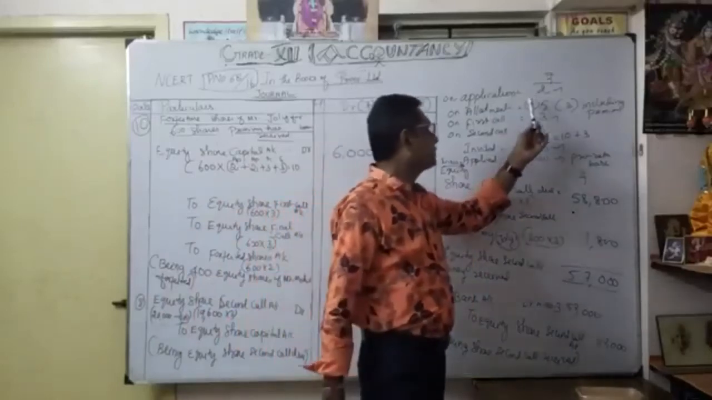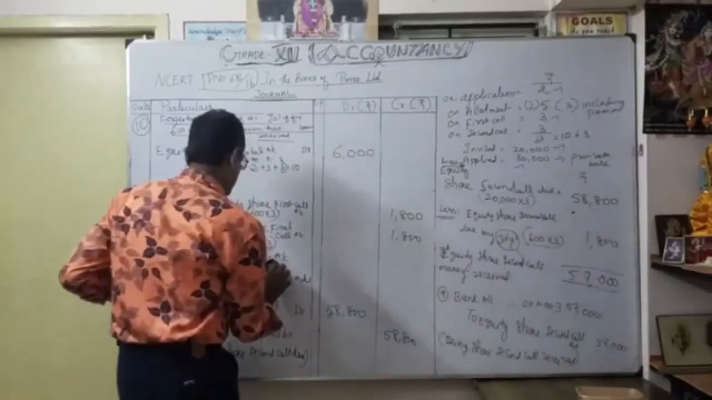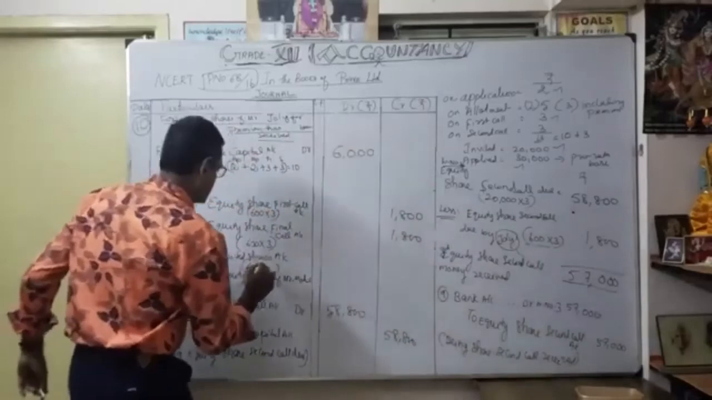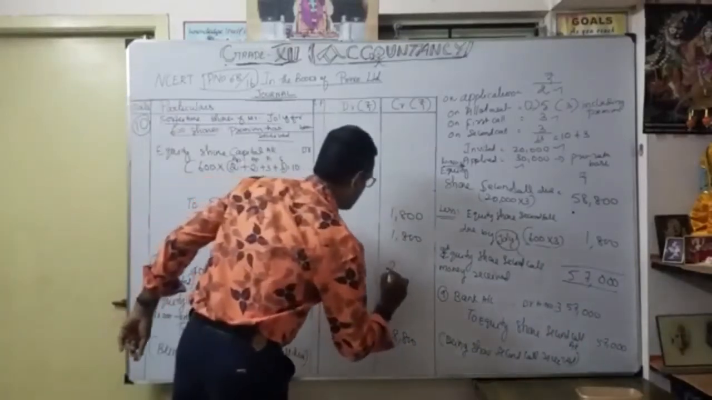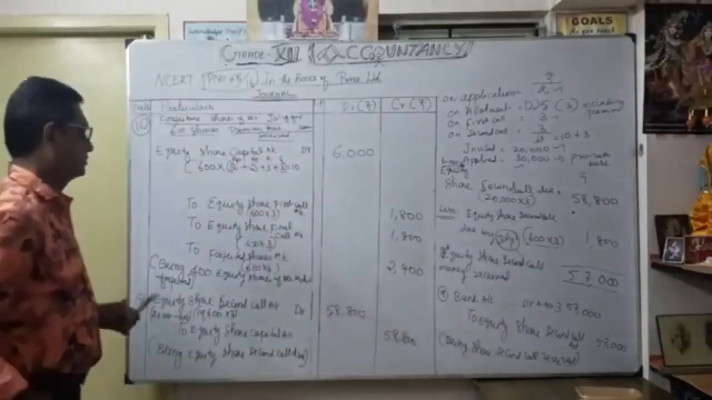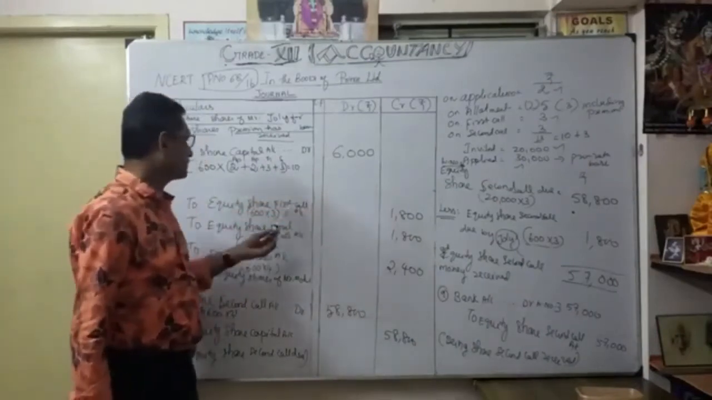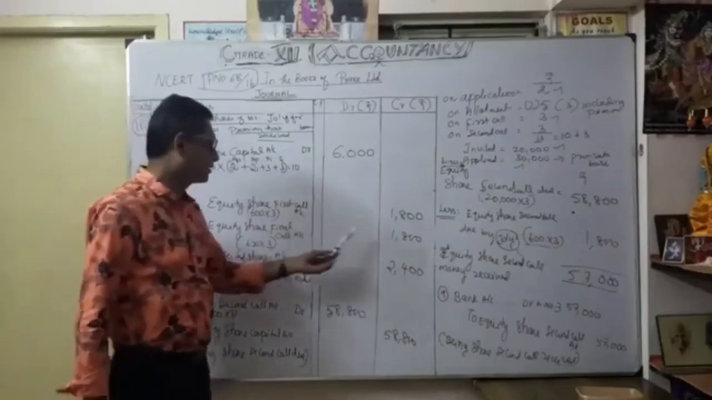So now how much is he supposed to have paid to the company? 2 rupees and 2 rupees, total how much? 4 rupees. Okay, received money. That money is taken by the company. So to forfeited shares, how much? 600 into 4, so now 2,400. Understood? Equity share capital account 6,000, to equity share first call, default 1800, to equity share final call 1800.